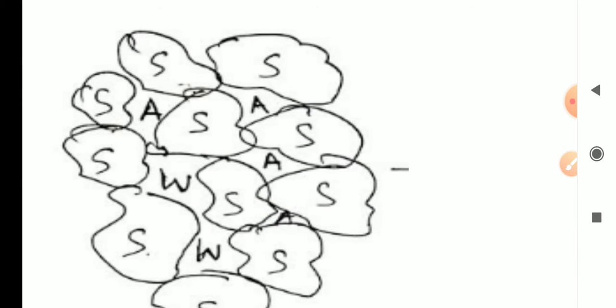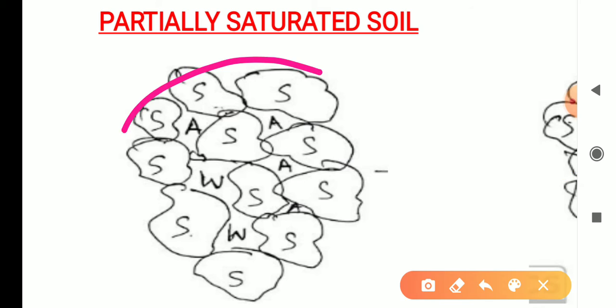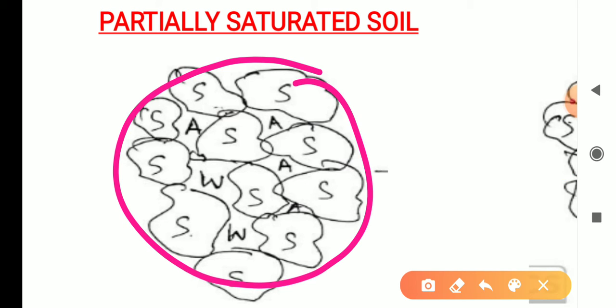So partially saturated means, in that soil mass, the soil mass contains soil particles along with air voids and water voids. This is called a partially saturated soil. That means of the voids present in the soil, some of the voids are filled by water and some of the voids are empty. This is called a partially saturated soil.